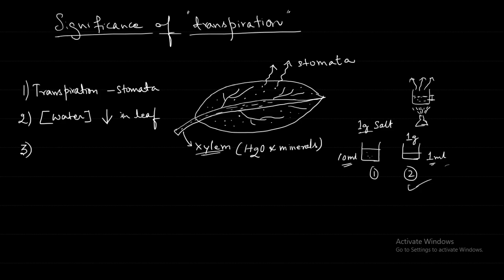So from the xylem channels, where there is a high concentration of water, the water is going to move to the other parts of the leaf, from the xylem channels that are in the veins of the leaves, to the parts of the leaf with low concentration of water.